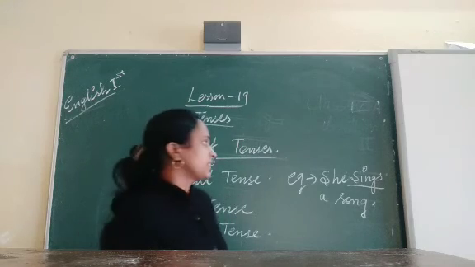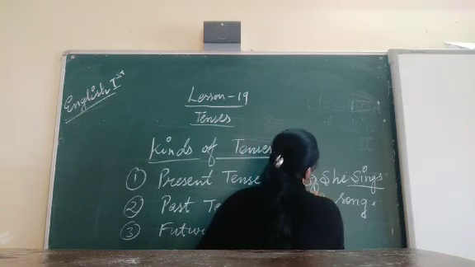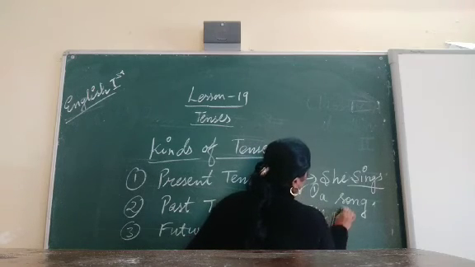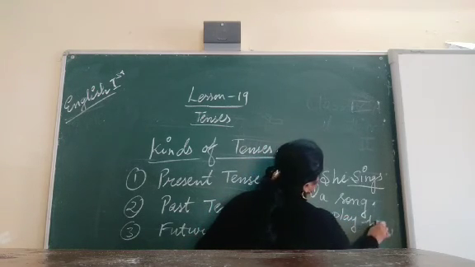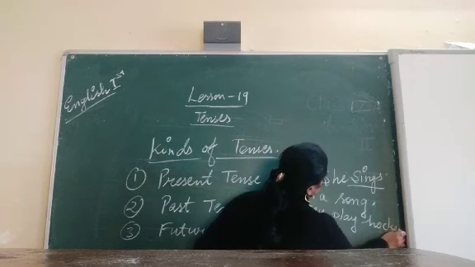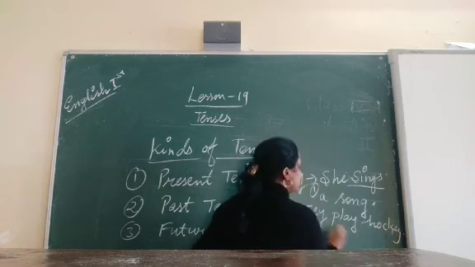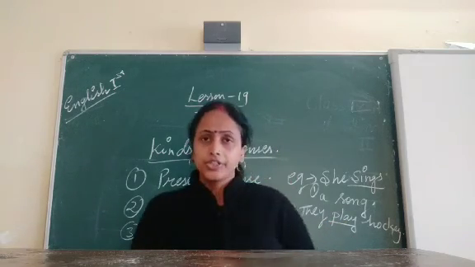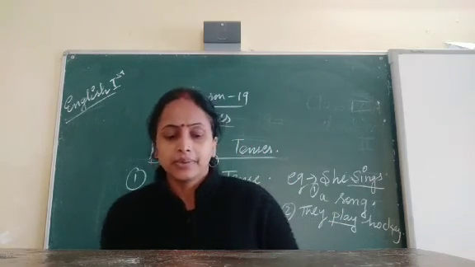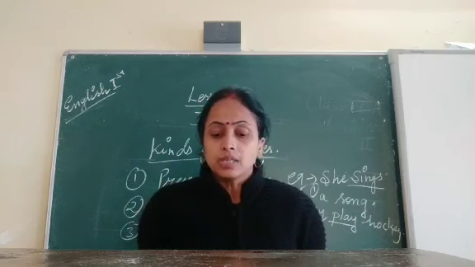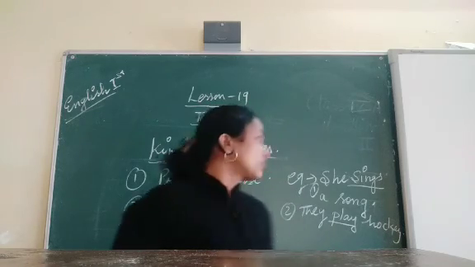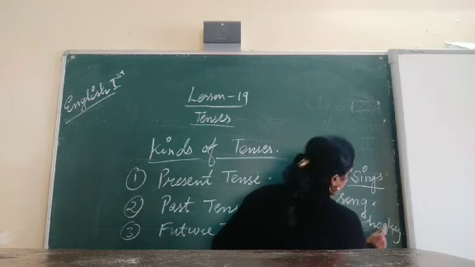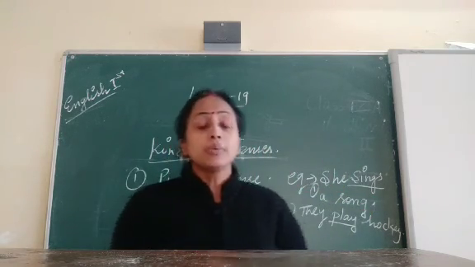They play hockey. This is one more example. Now in this sentence, what is the verb? Play. These two types of sentences are there, no? Now, these verbs belong to present tense: she sings a song, they play hockey.